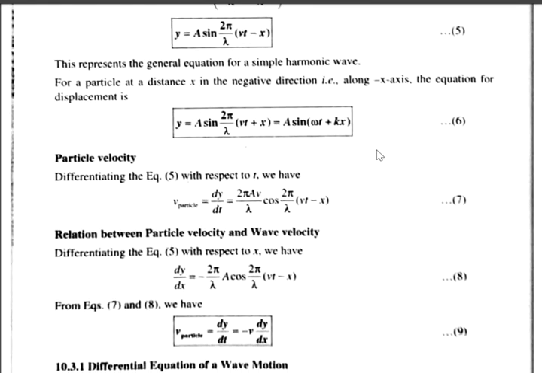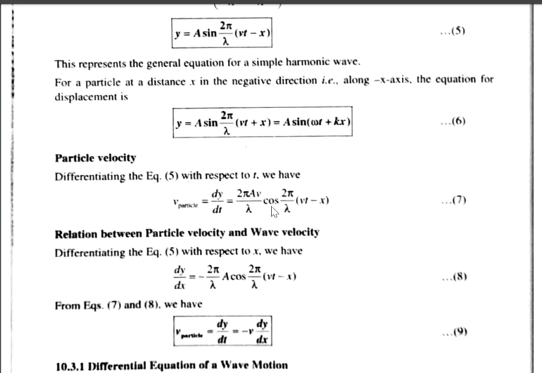Particle velocity. Differentiating equation 5 with respect to time t, we get particle velocity v equal to dy by dt, which is equal to 2 pi a v by lambda into cos 2 pi by lambda into (vt minus x).